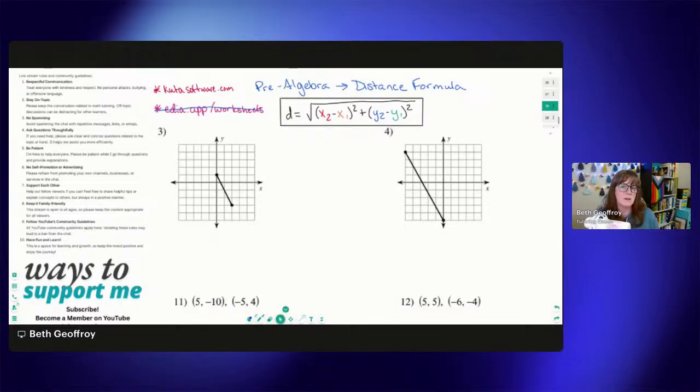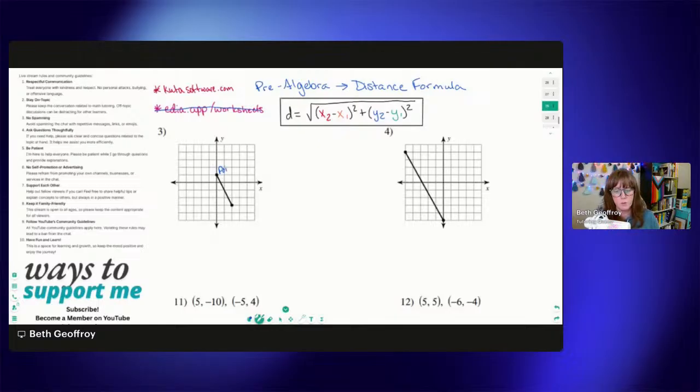5 minus 4 is not the same as 4 minus 5, right? So we can't switch them like we can with addition. So let's go ahead and label our points. It does not matter which one is point 1 and point 2, but it does matter once you assign point 1 and point 2 to keep them consistent.